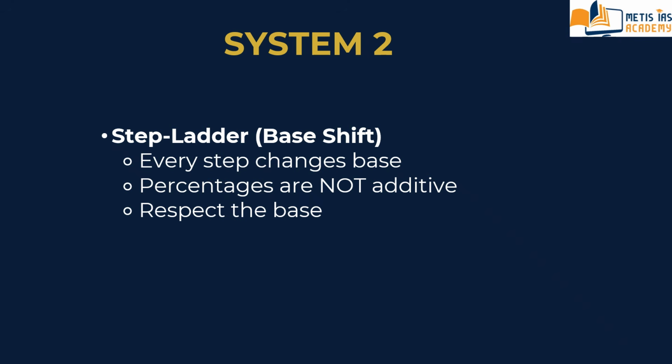Start with the base. Assume R equal to 100. Q is 20% lower than R, so that is 80. P is 20% lower than Q. Most people think here 60, but 20% of 80 is 16.